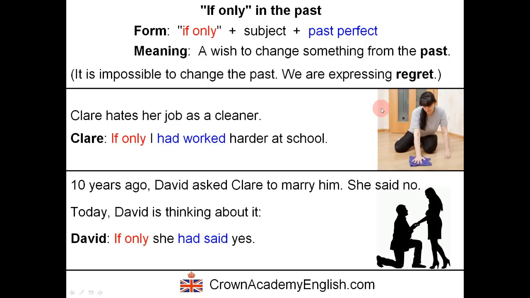So it's a regret about the past. And it's an unreal situation because, of course, it's too late now. We cannot change the past. And again here, this is the past perfect. We have the verb had, which is the past simple of have, which is the auxiliary verb, followed by the past participle of work, which is worked.